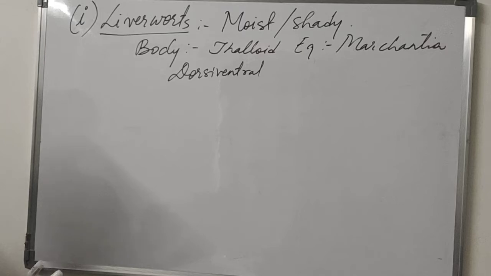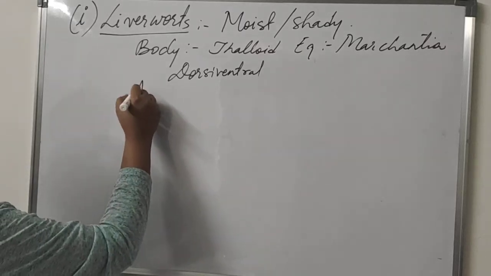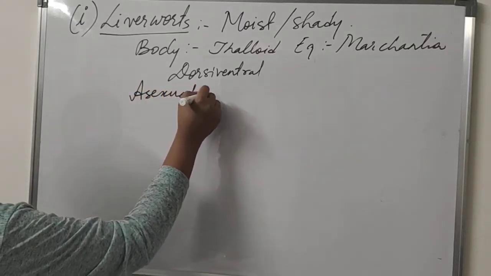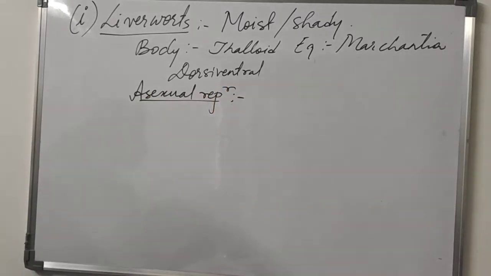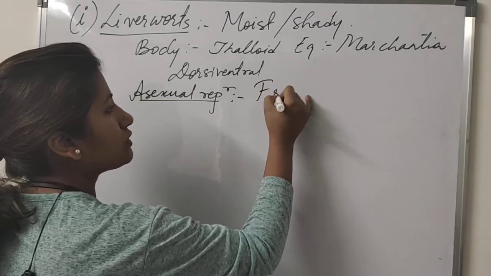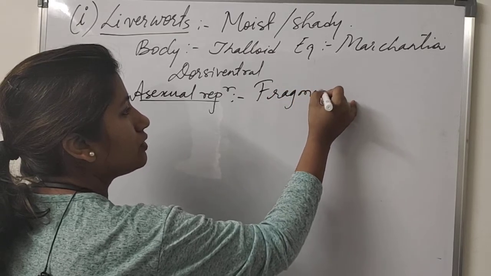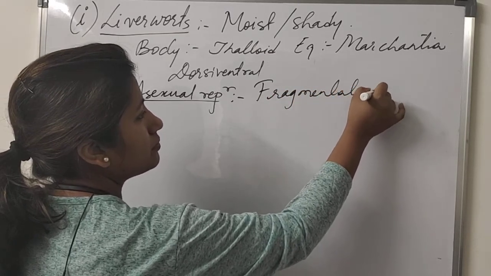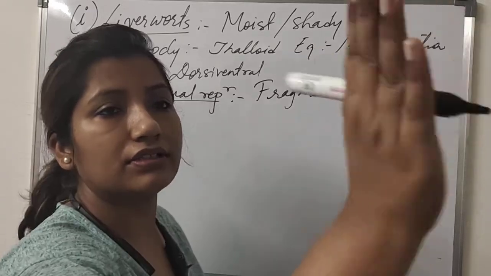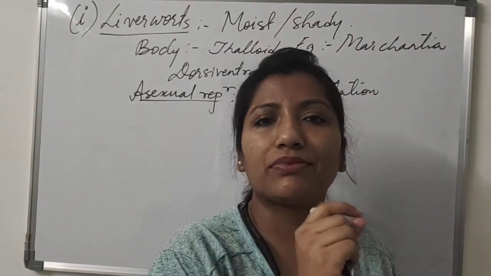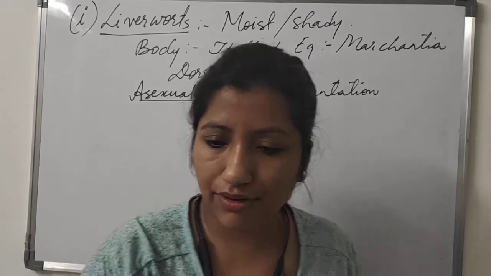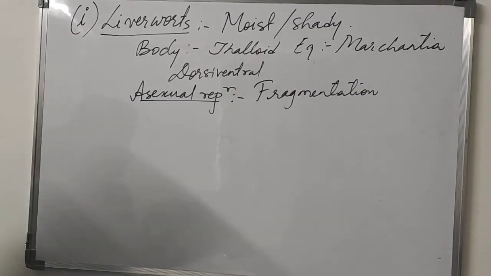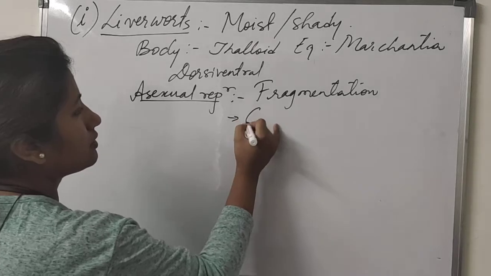They also opt for asexual reproduction. When they opt for asexual reproduction, they go for fragmentation, as we have studied earlier in algae also. They divide their bodies into small fragments, and from each fragment a new individual arises. That is fragmentation. And then gemma formation.